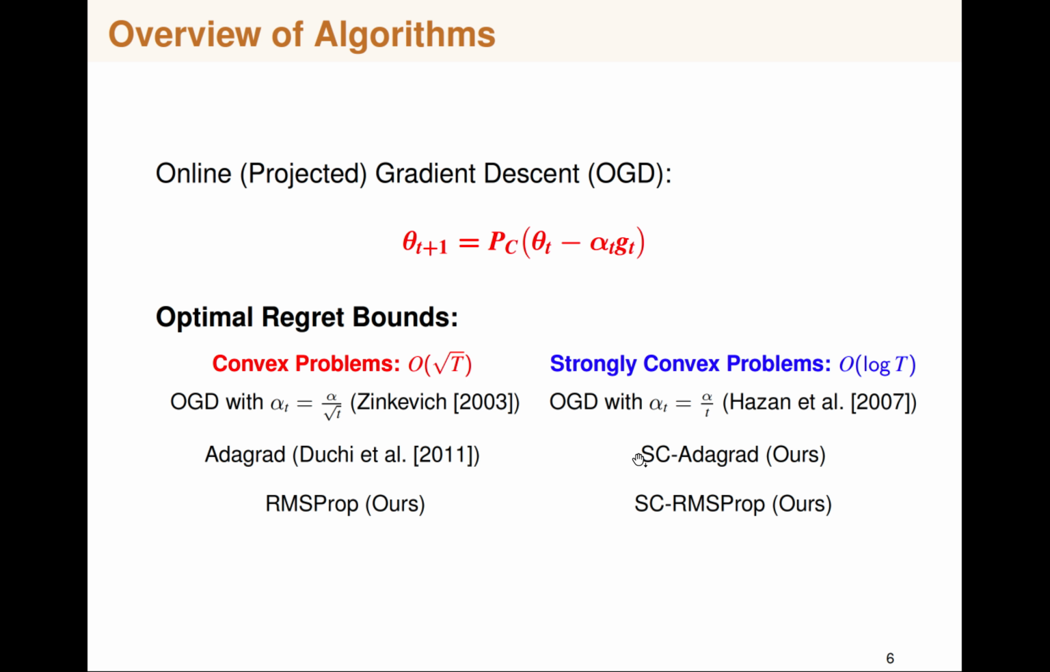So to that regard, we proposed SC-Adagrad and SC-RMSProp, and we also realized that by converting the RMSProp algorithm, which was proposed in deep learning, to the online convex optimization setting, we came up with a new algorithm. So this algorithm actually achieves optimal regret bounds for convex optimization problems. The analog for the strongly convex optimization setting is SC-RMSProp.